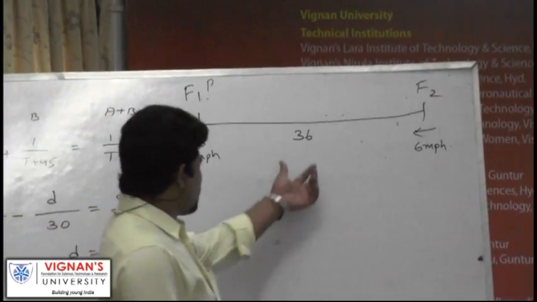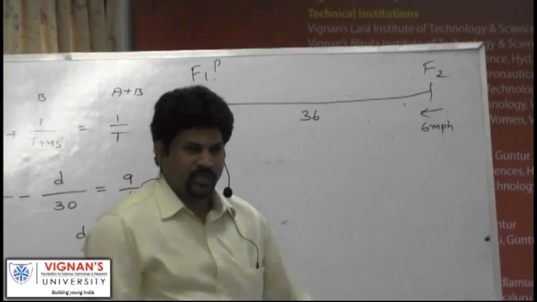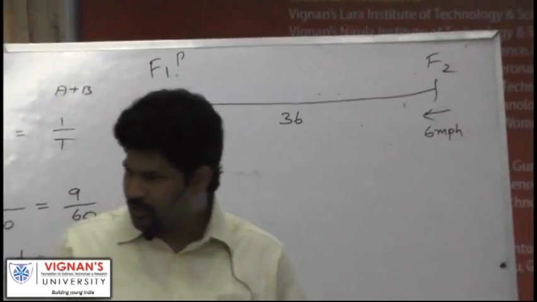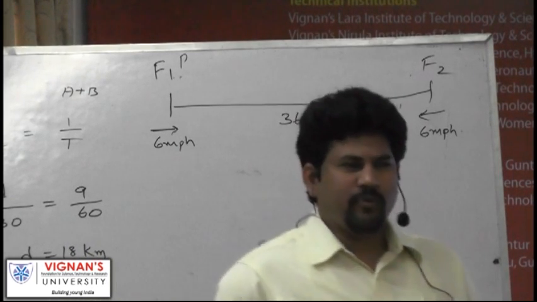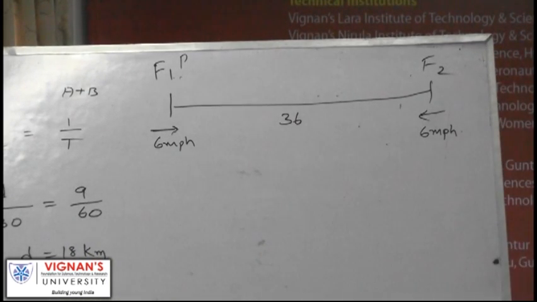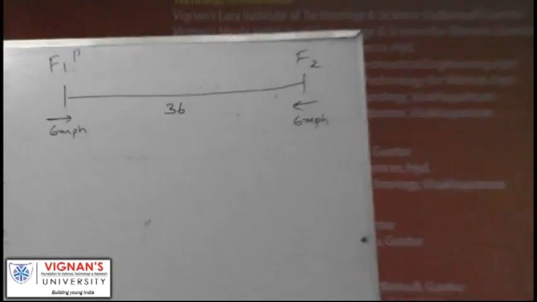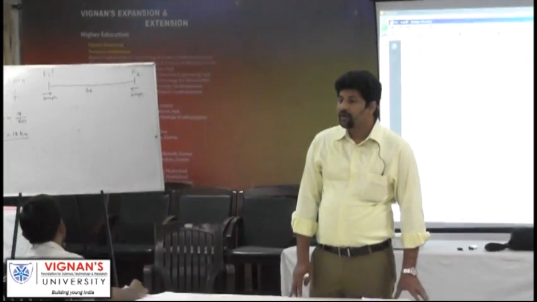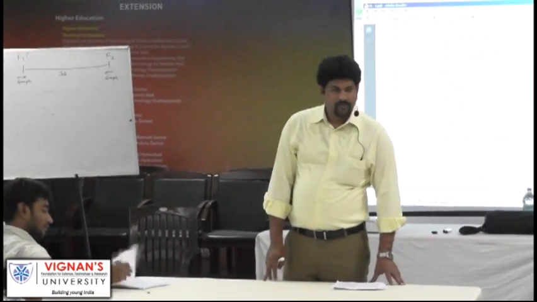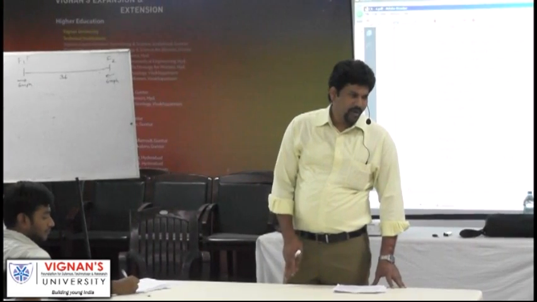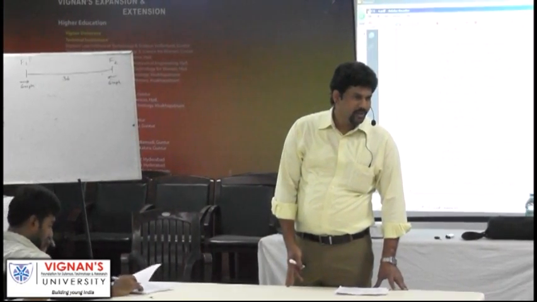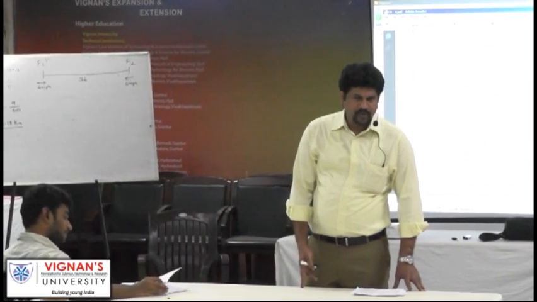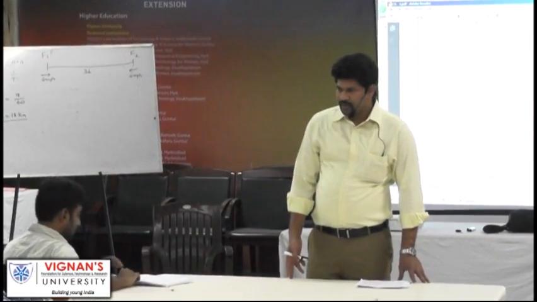They are traveling at a speed of 12 miles per hour. They have a distance to cover. The distance between them is 36 miles. So at a speed of 12 miles per hour, to cover a distance of 36 miles, what time will it take? 3 hours. In 1 hour they cover 12 miles, in 2 hours they cover 24 miles, in 3 hours they cover 36.